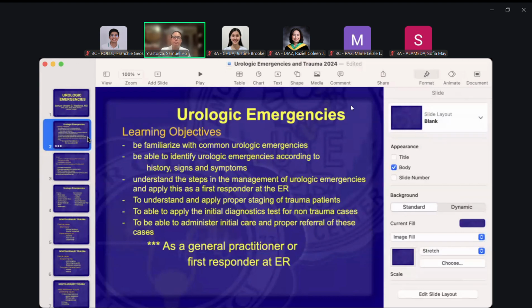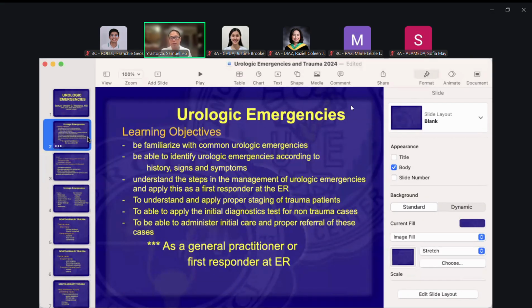objectives. For you to be familiarized with common urologic procedures, and be able to identify urologic emergencies according to history, signs and symptoms, etc. But in general, this is not meant to make urologists out of you guys. Basically, what I'm trying to impart to you in this lecture is knowledge, and the ability to respond as a general practitioner or as a first responder at the ER.